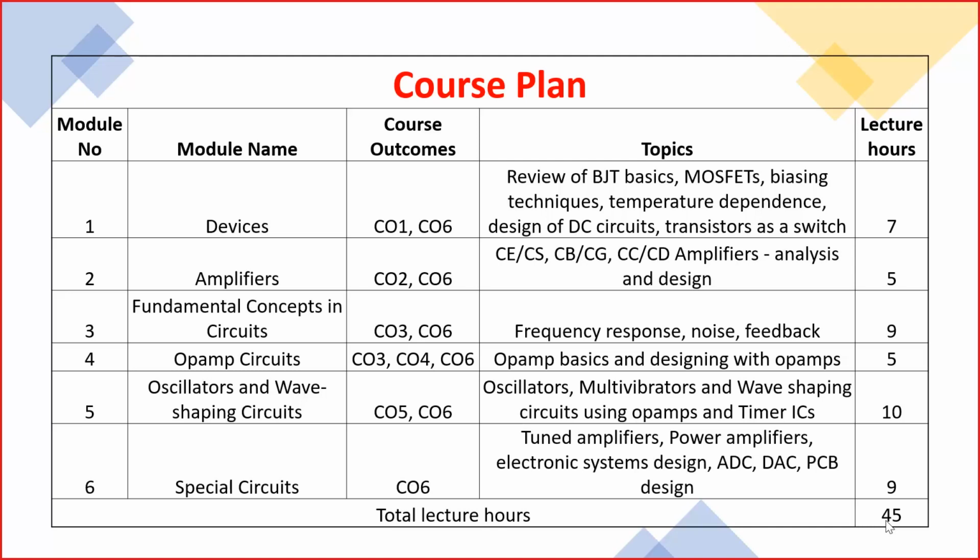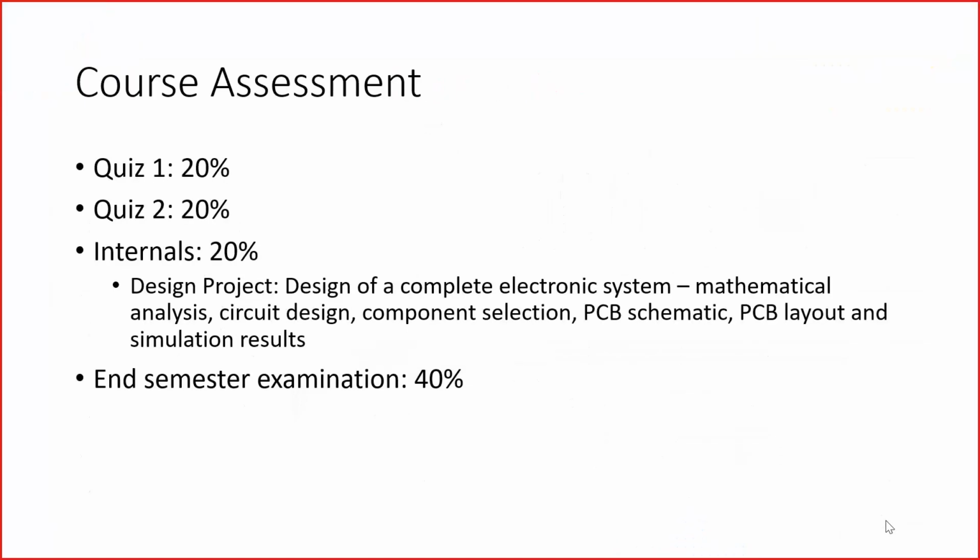Now, course assessment. Quiz 1 is 20%, quiz 2 is 20%, internals 20%. For your internals, I would like you to design an electronic system, a complete system where you start with the specifications, do the required mathematical analysis, do your circuit design, select your components, and do simulation results.